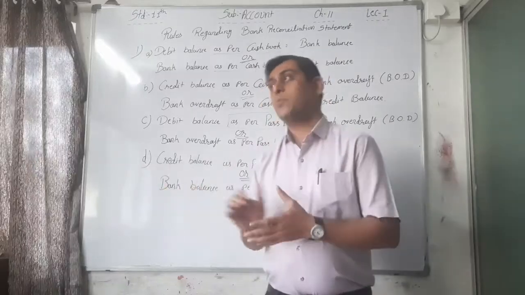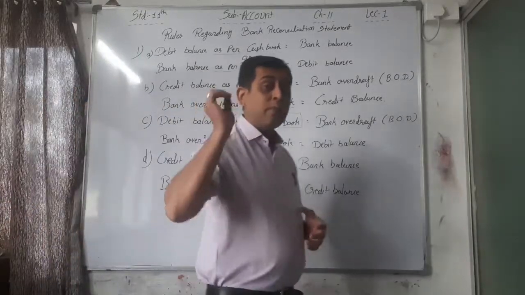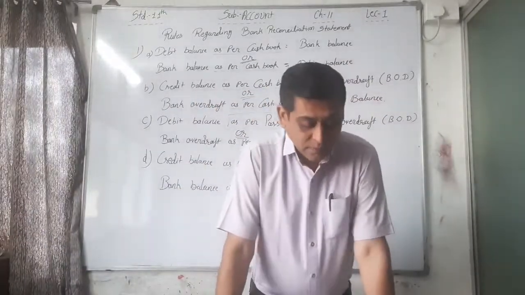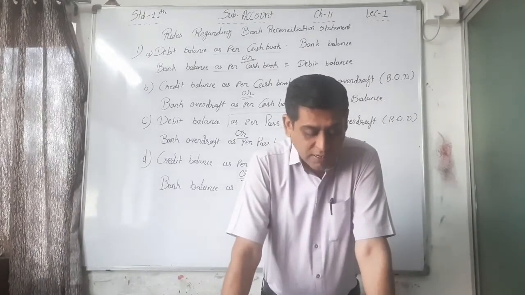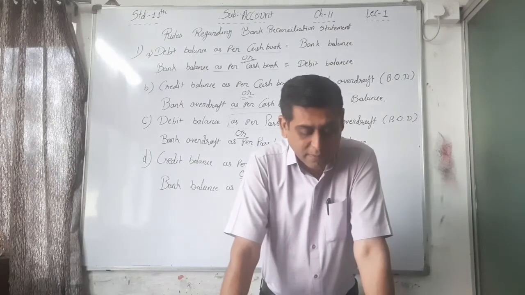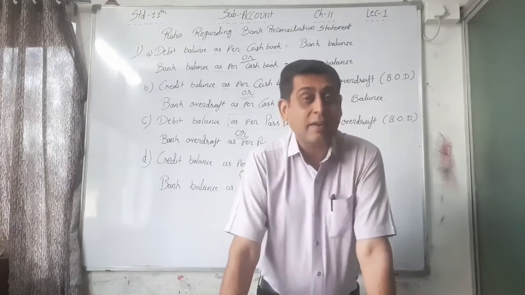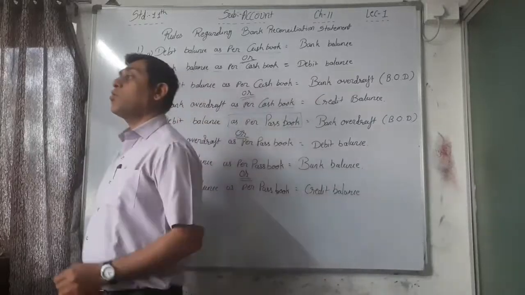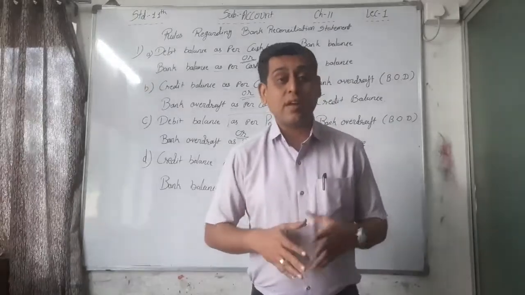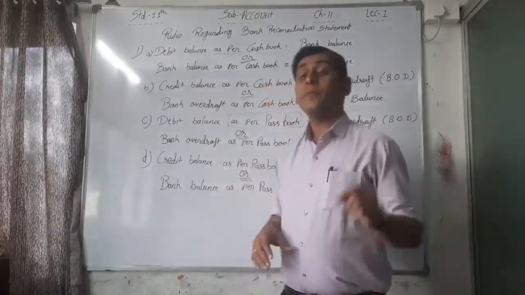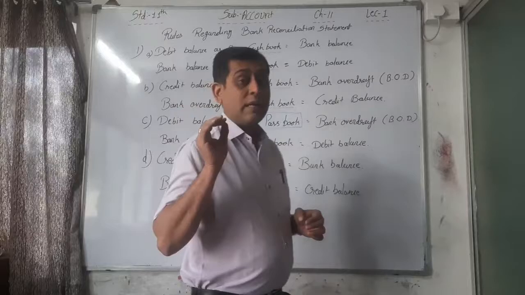In the examinations, if they ask what is the bank reconciliation statement or the definition of bank reconciliation statement, then you have to write this down. So please underline this. Bank reconciliation statement means a statement showing the causes of the difference in the balance of the bank as per cash book and the bank balance as per passbook for a particular time or on a particular date. Not only a particular time, but also on a particular date. If the transactions by the trader with the bank are very high in one day, then this statement will be done daily. So not only after a particular period, but after a particular day also.